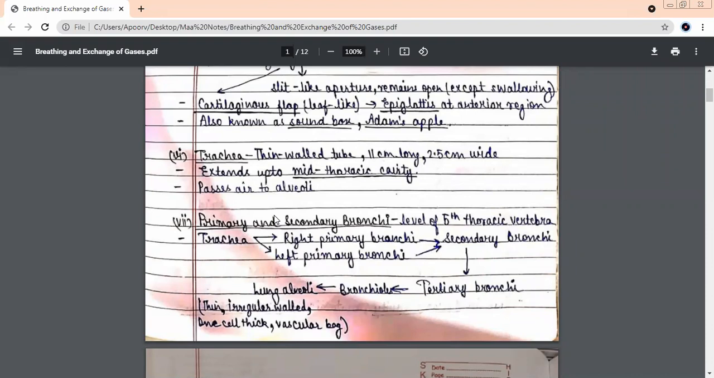Why is this there, beta? It does not allow the food that you eat or the water or anything that you're drinking to enter your windpipe. This is the main function of whom? Epiglottis. Okay. So what is the main function of the epiglottis? Tell me. To prevent the entry of food into the larynx.